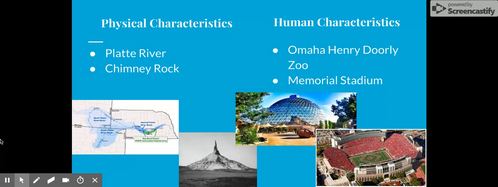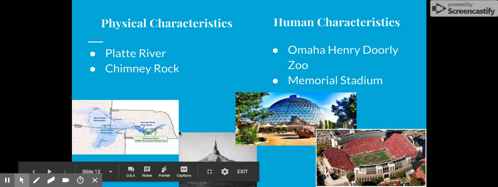So if we're looking at specific examples for the state of Nebraska, for physical characteristics, the Platte River is mostly just in the state of Nebraska. Interstate 80 runs pretty much alongside it. Then we have Chimney Rock, as we can see down in this picture down below. And then we also have human characteristics.